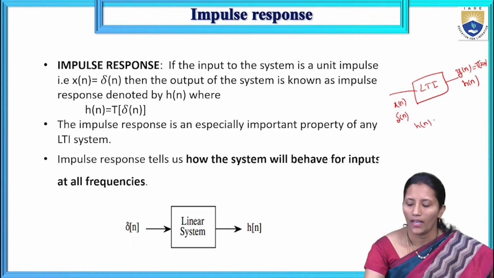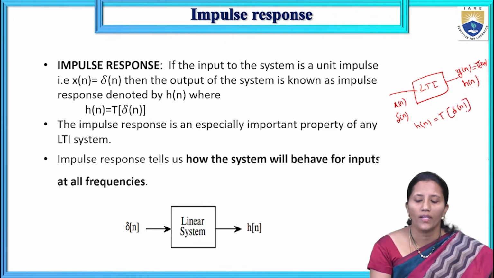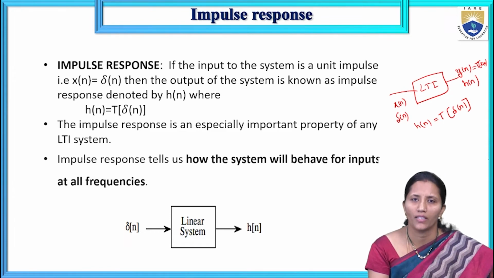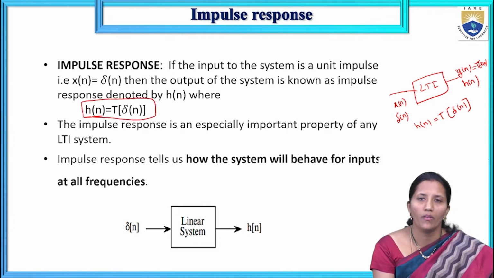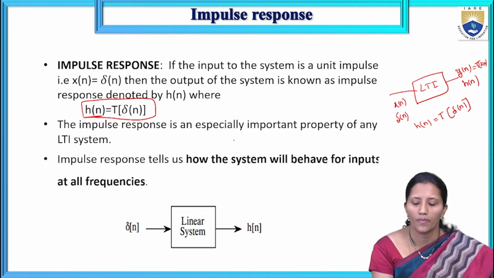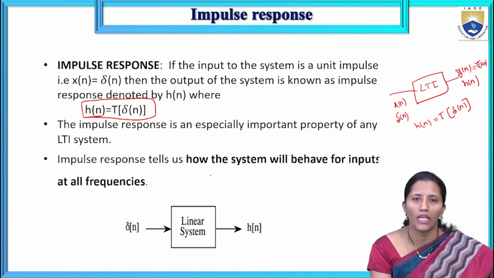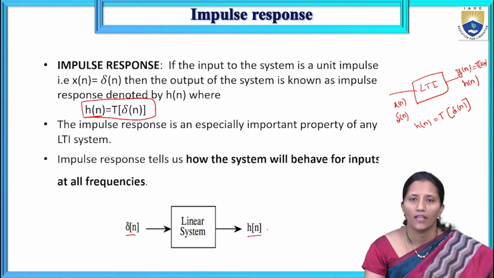Here h of n we can write as the transform of the input signal, del of n. So if the input of the system is the impulse signal, then the response of that system is denoted as the impulse response. The impulse response is denoted by h of n, so h of n is the transform of del of n. The impulse response is an especially important property of an LTI system, a linear time invariant system. The impulse response tells us how the system will behave for inputs at all frequencies. Here the input is del of n for the LTI system and we get the response h of n.